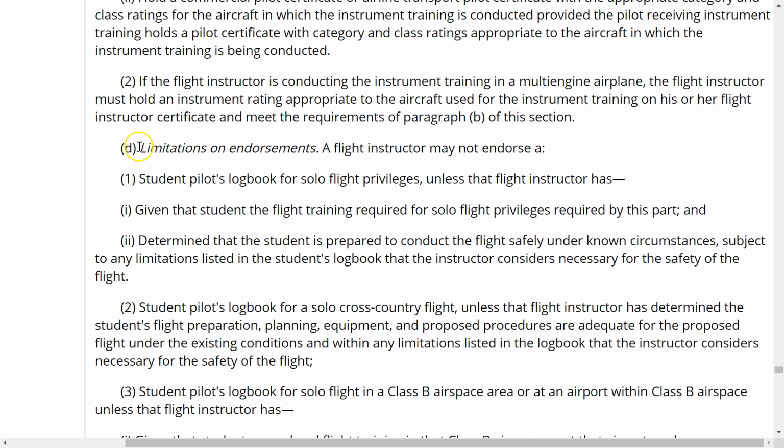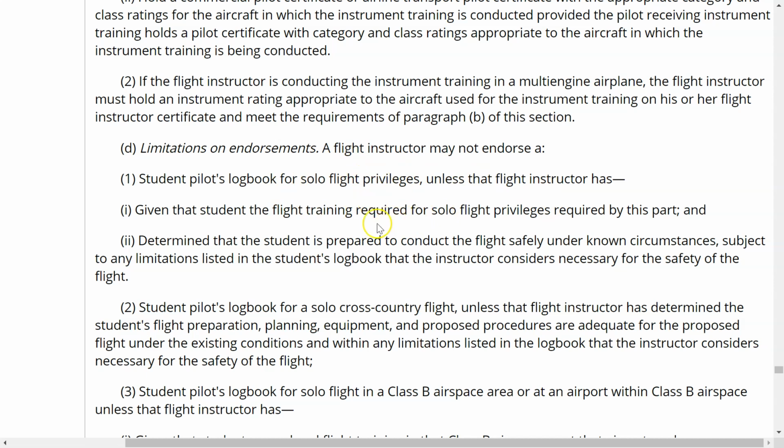We go to paragraph D here, and it talks about limitations on endorsements. So endorsements that you may give a student or a pilot, what does it mean, limitations on these endorsements? Well, it's basically stating that if you want to give these endorsements, you must make sure you do a couple of things. So it says here, a flight instructor may not endorse a student pilot's logbook for solo flight privileges unless that flight instructor has given that student the flight training required for solo flight privileges required by this part, meaning you can't endorse them for solo flight if you've never flown with them.